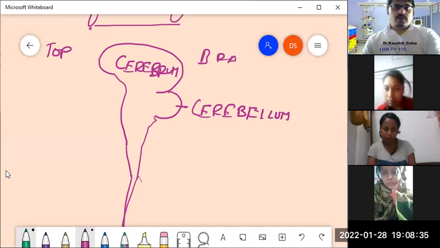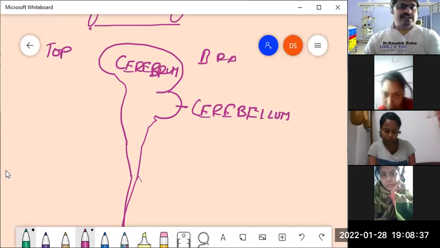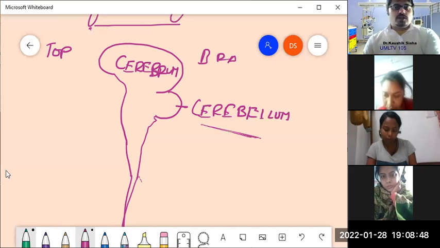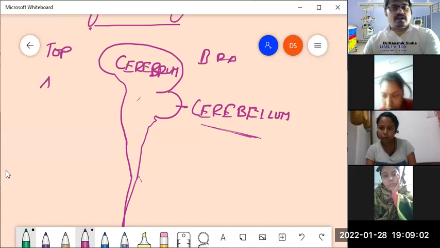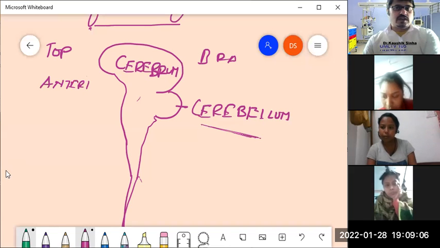Now, see, the cerebellum is present towards the back side. Now, you might have questions. How do you come to know which one is the front side or which one is the back side? Consider that the topmost part, the cerebrum, is projected more anteriorly, more towards the anterior direction. So this is the anterior or the front side.